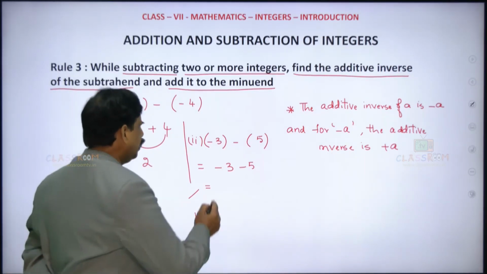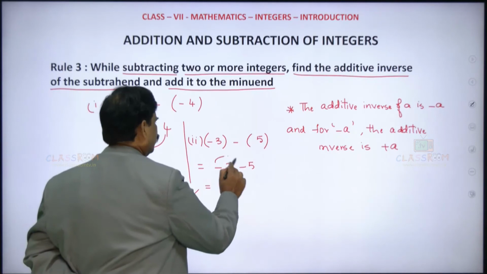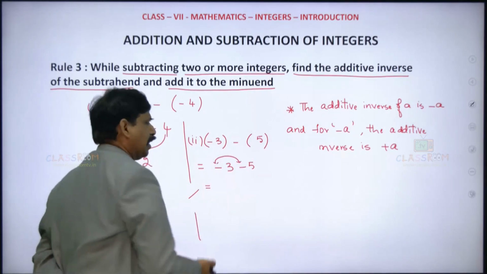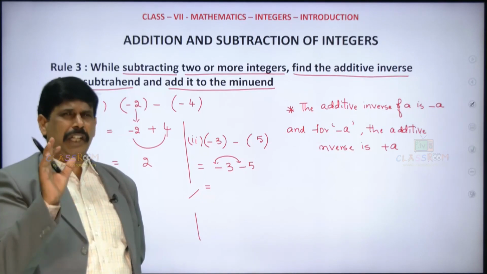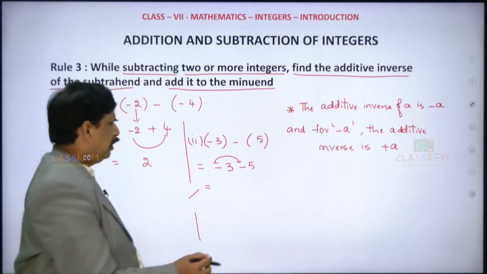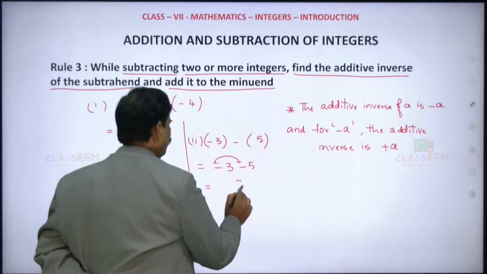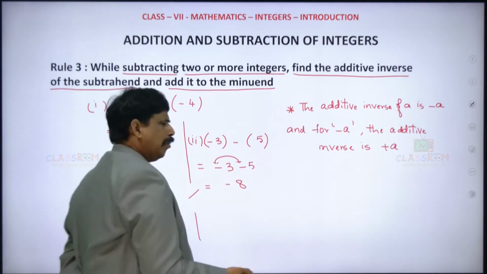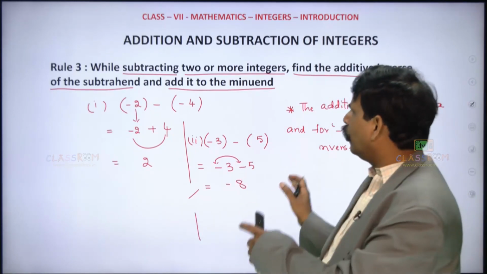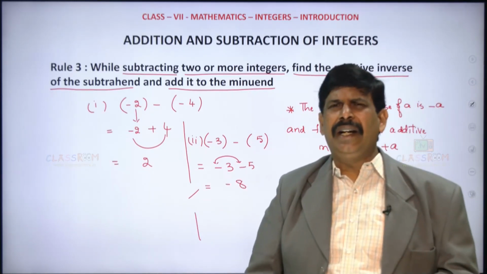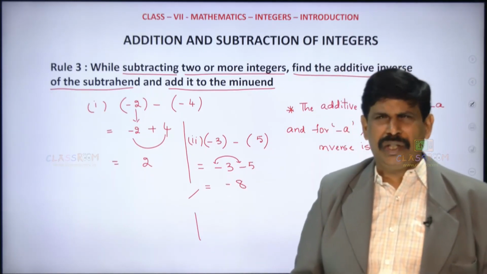Now you see, these two are the same sign. This is negative and even here it is negative. What is rule 1? If both of them are of same sign, just add the numbers. What is 5 plus 3? 8. Keep the common sign. Okay? So this is about how we can add and how we can subtract the integers.